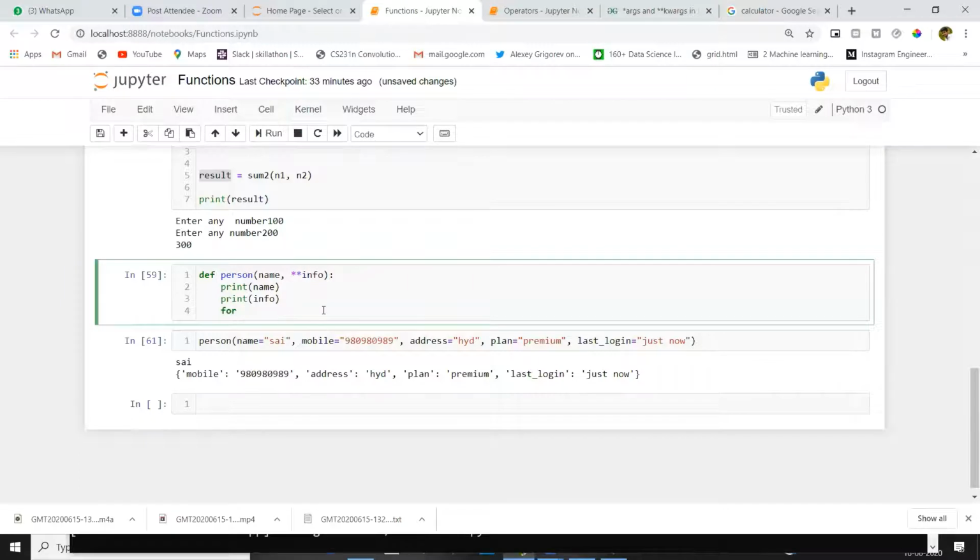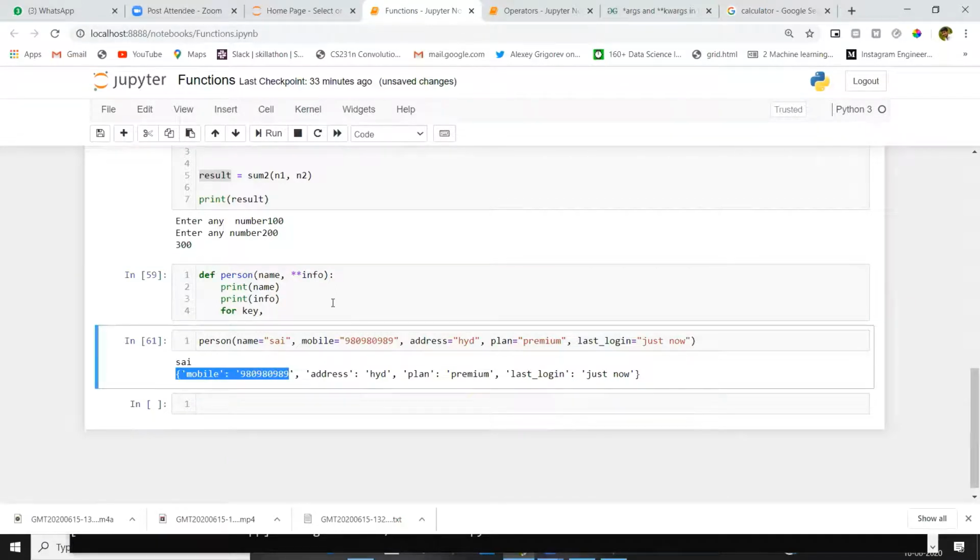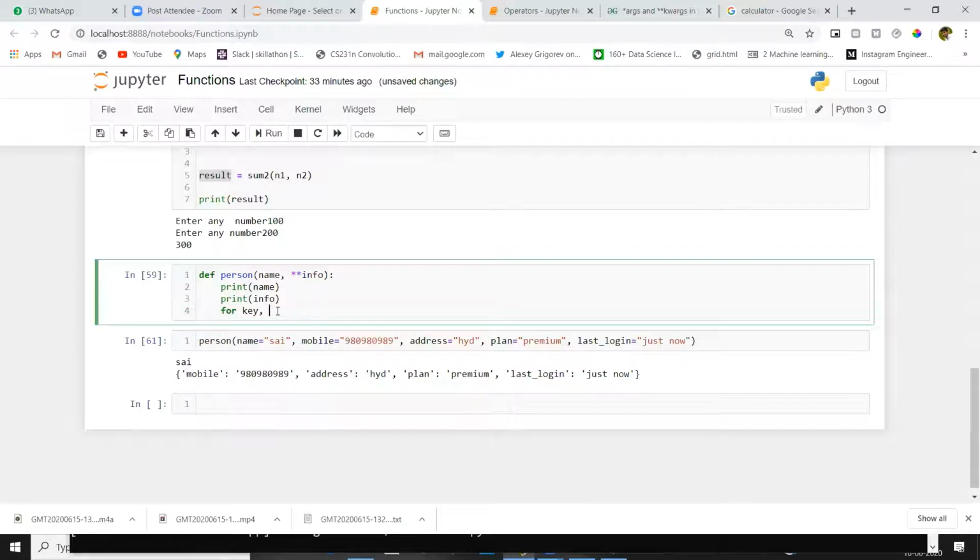I think when we started loops, I didn't teach JSON dictionary loops. Now I will teach how to loop through this dictionary. Sorry, I'm calling this JSON. Now I will teach how to pull each item from this dictionary and print it. Suppose it is a list, we will give directly for i in info.